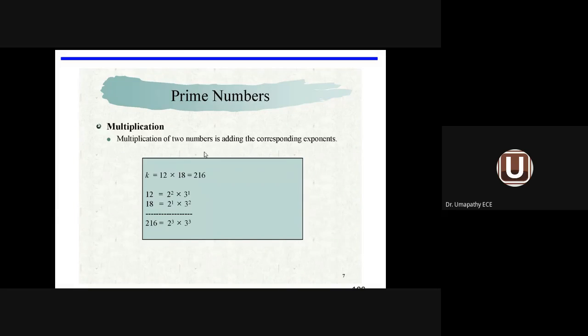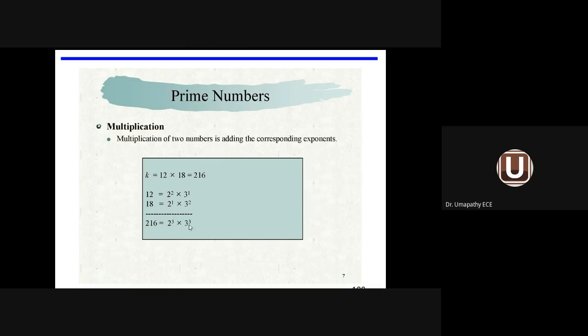Now multiplication of two numbers is adding the two corresponding exponents. So I have taken two numbers, one is 12, another one is 18, giving 216. 12 equals 2 square into 3 power 1, that is 4 into 3, 12. 18 equals 2 power 1 into 3 square, that is 9 into 2, 18. So I am adding the corresponding exponents.